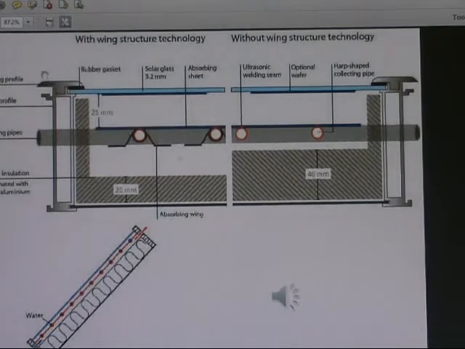So this is inside the solar technology, all the detailed construction of the solar collector.